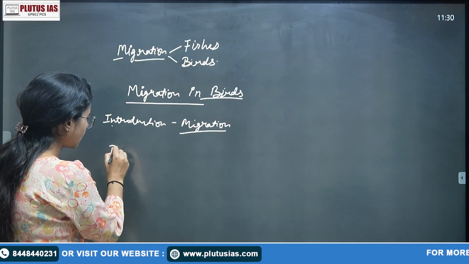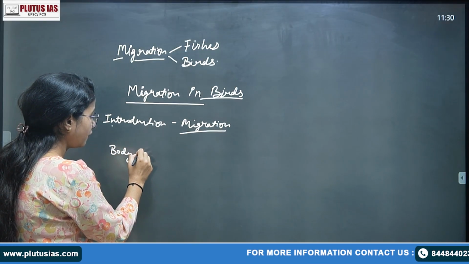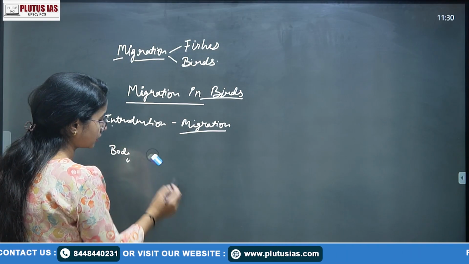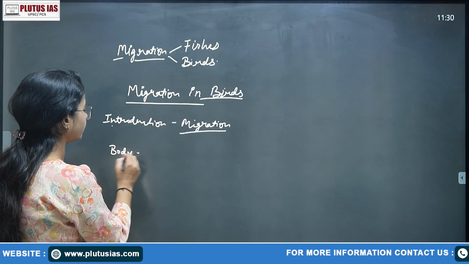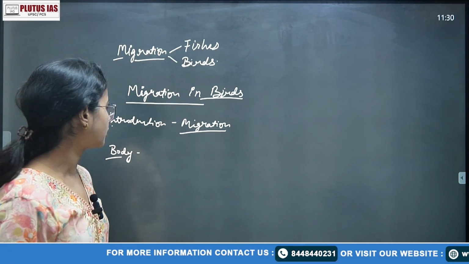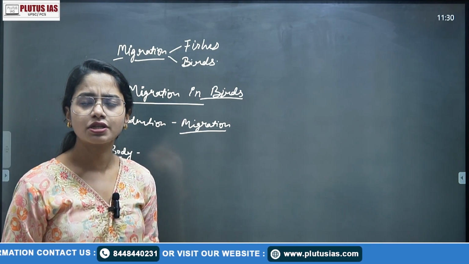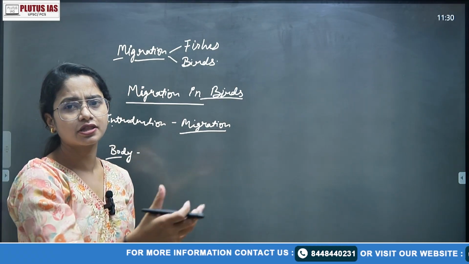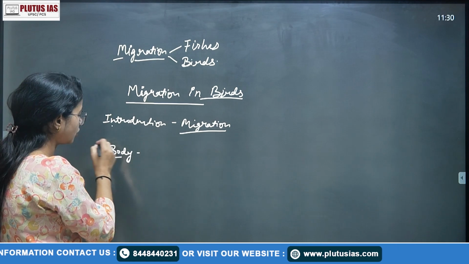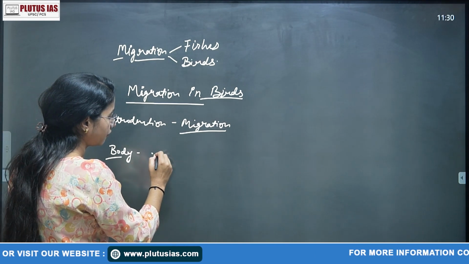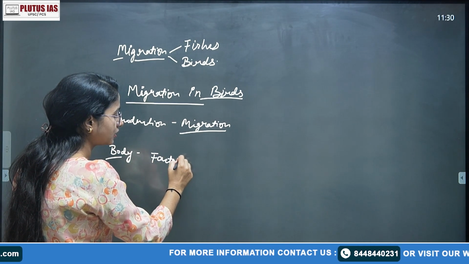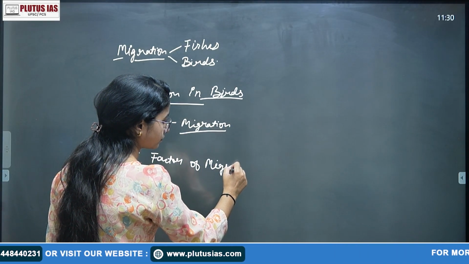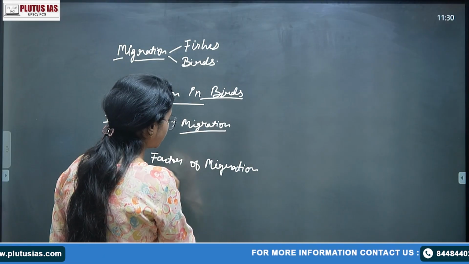Then when you start the body part, it also depends on the marking of the question. If the question is a 50 marker, you have to write the factors also. But if the question is just 10 marks, you can simply write "due to various factors such as this." For a 50 marker question, the first part can be the factors or reasons of migration. There are so many reasons of migration.